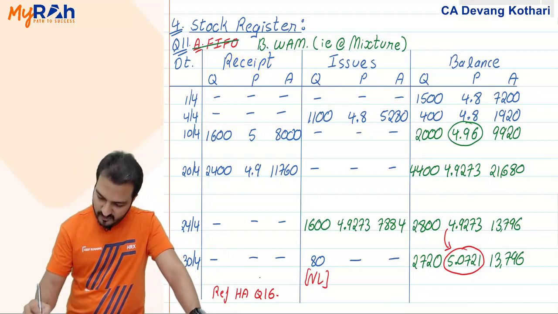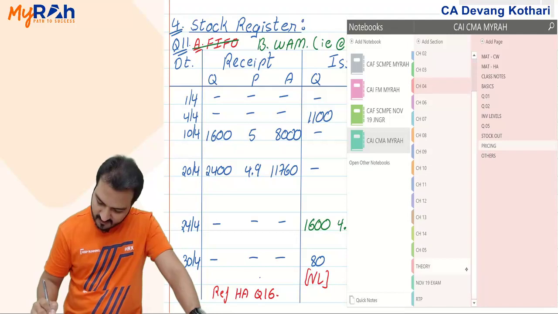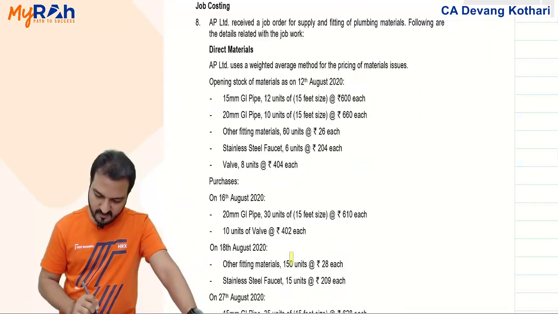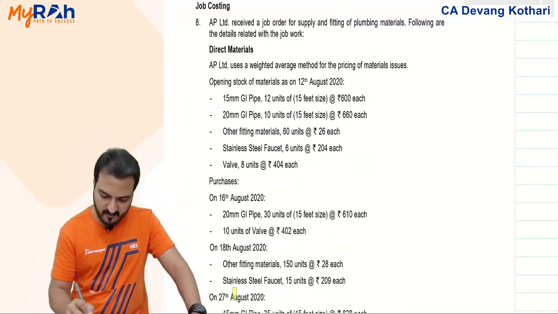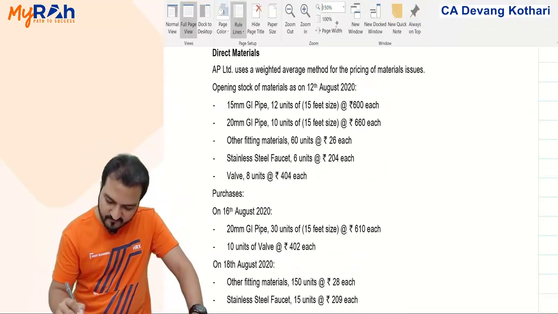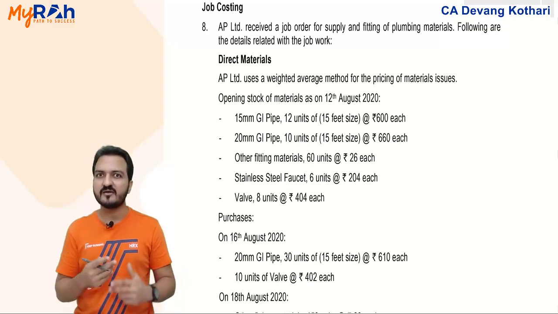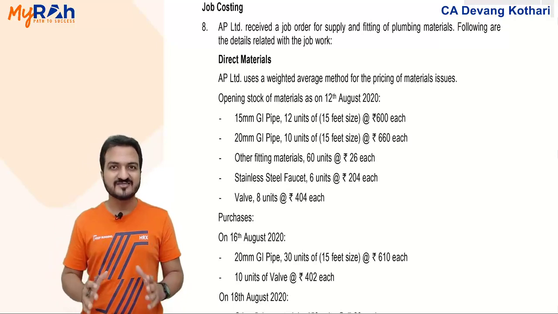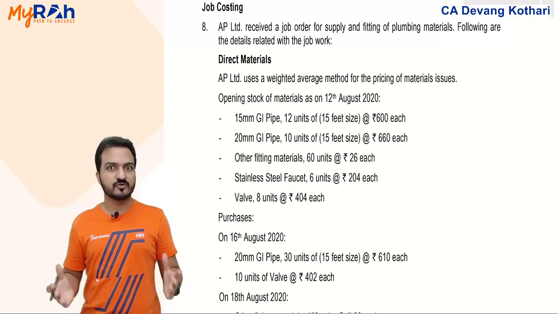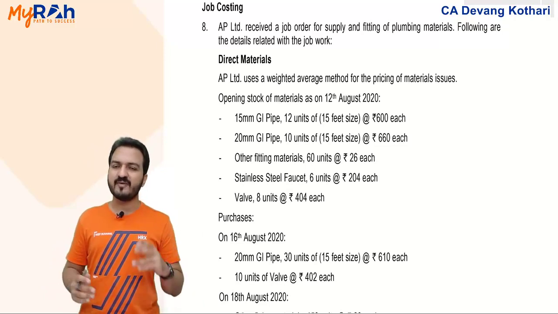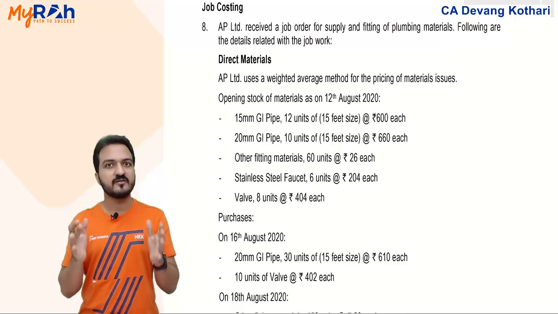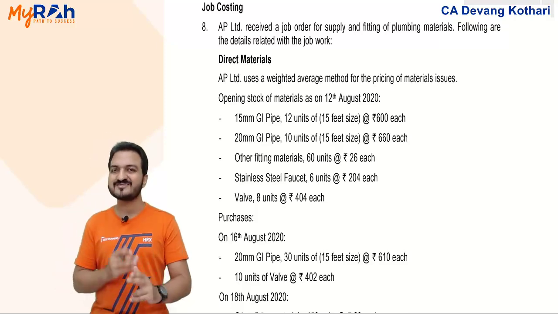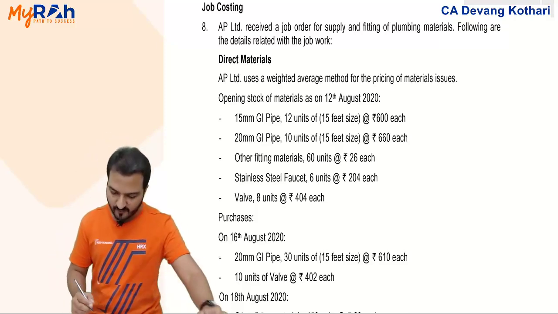Yeah. Now in the RTP question, the problem is that they have given 5 different types of material, and so you need to make stock register of 5 different types of material. I will show you a format in which I can make that stock register by cutting the time short. Yes, I can make the stock register in a faster way. I'll show you format for that.